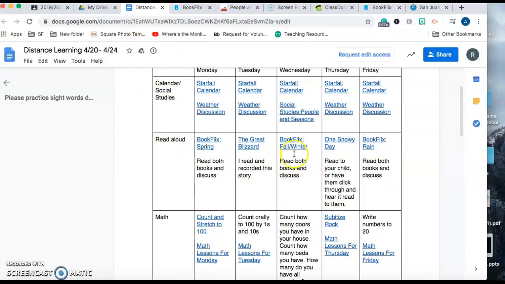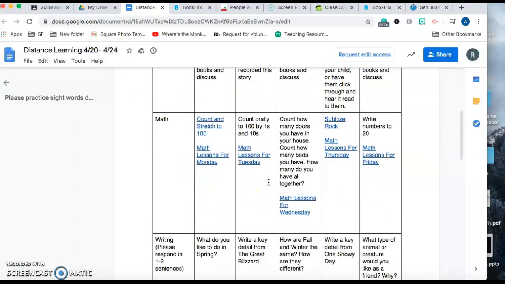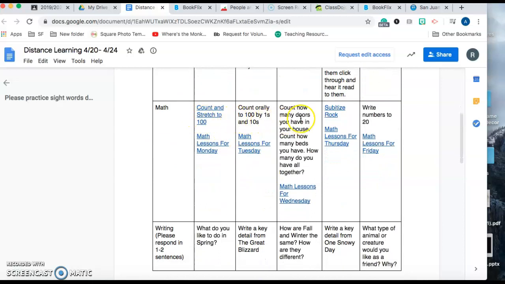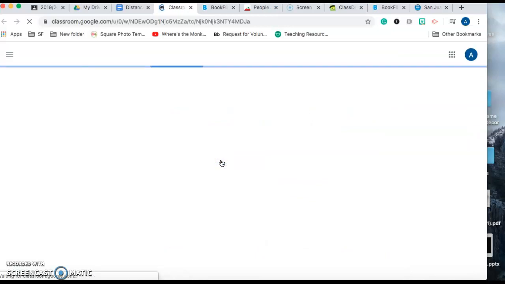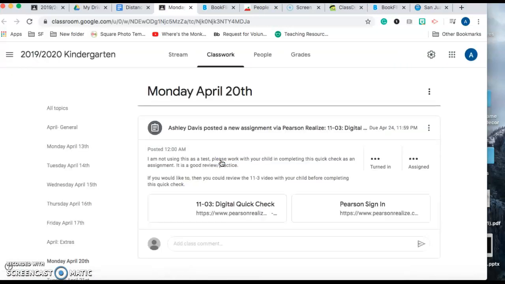Now, that takes care of our read alouds. For math, I included some little practice fun things, and then I included lessons. So usually when we go to do math in class, we have sort of a warm-up, a discussion, or a song. So I included that in each day. Now, we also have a regular lesson. I included some review with Unit 11 this week.